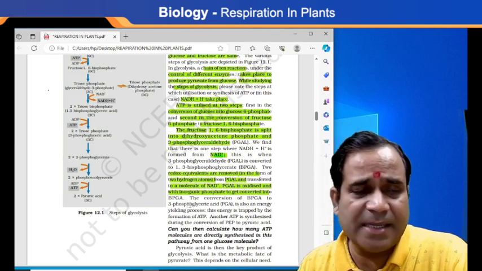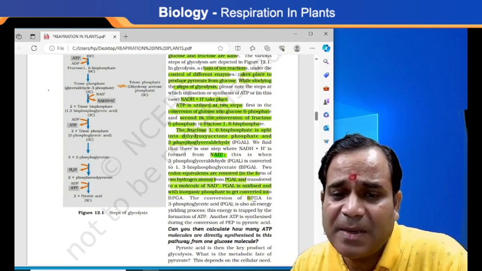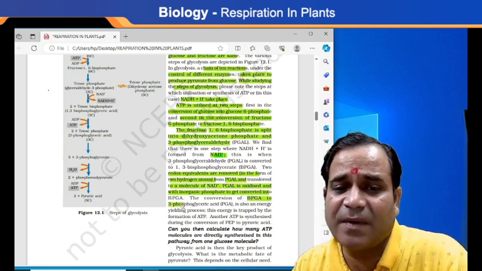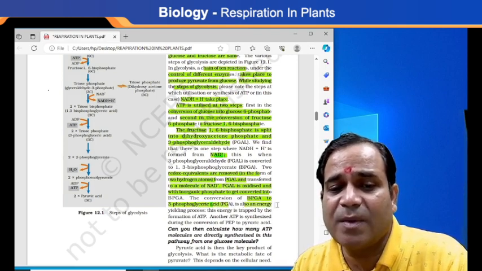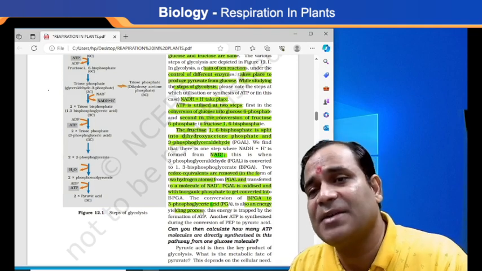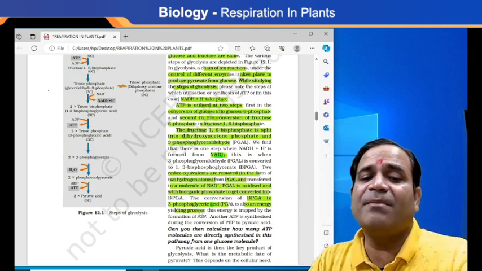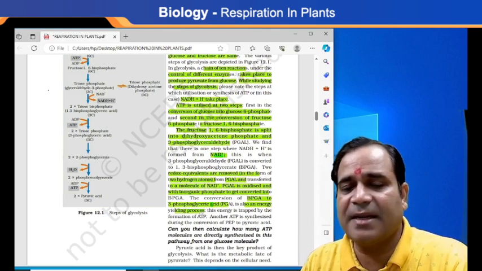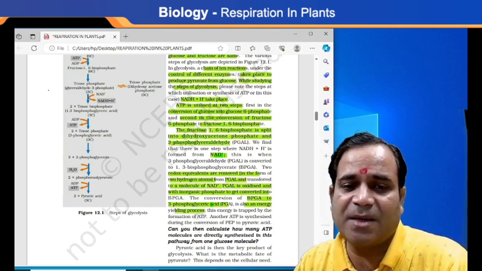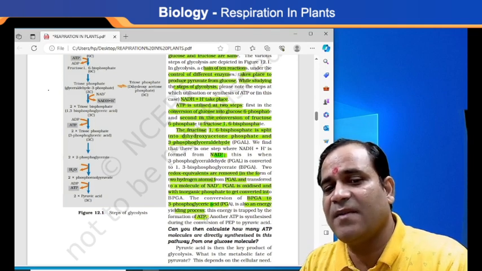Now the question is, how is BPGA converted to 3-phosphoglyceric acid, PGA? That is also an energy yielding process, and this energy is trapped by the formation of what? Yes, absolutely, you are right. That is ATP, adenosine triphosphate.